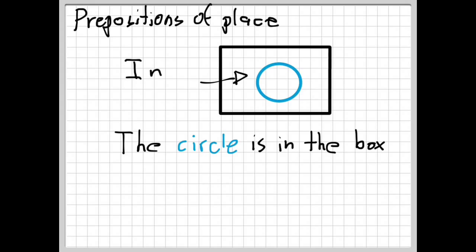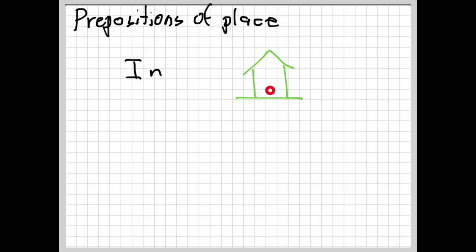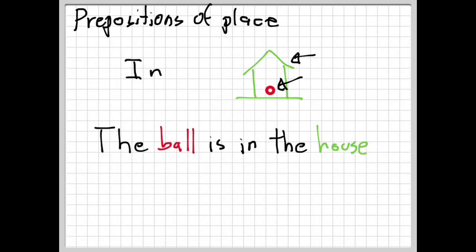In. Another example, the blue ball is inside the red house. The ball is in the house.